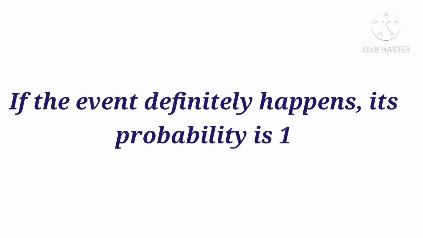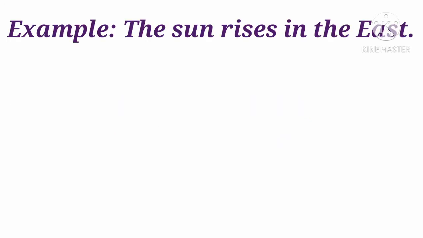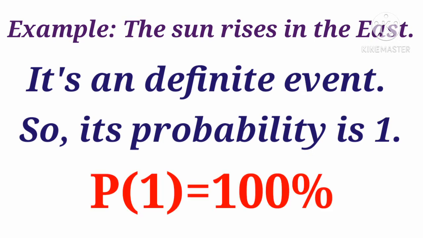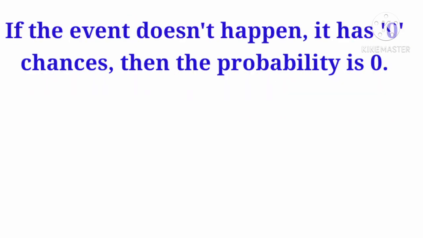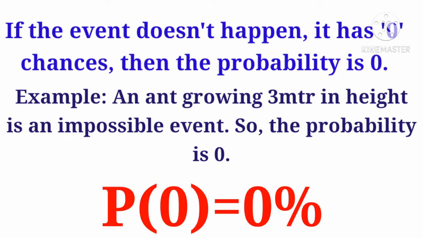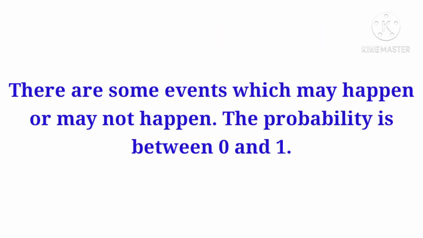If the event definitely happens, its probability is 1. For example, the sun rises in the east. It's a definite event, so its probability is 1. If the event doesn't happen, it has 0 chances, then the probability is 0. For example, an ant growing 3 meters in height is an impossible event, so the probability is 0.